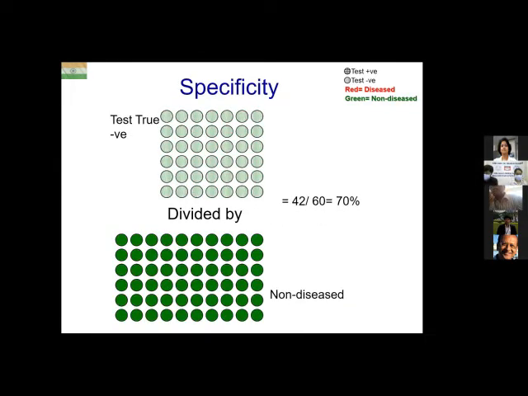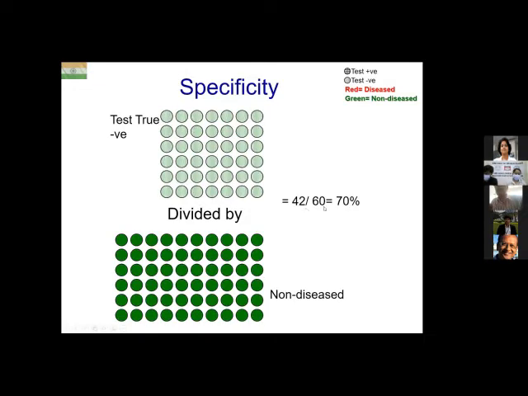Moving on to specificity. In specificity, the denominator are the non-diseased individuals, non-diseased. Amongst them, how many were test true negative? That means amongst those who did not have sepsis, how many were CRP negative? Which in this case happens to be 42 divided by 60 because there are 6 rows and 10 columns here.